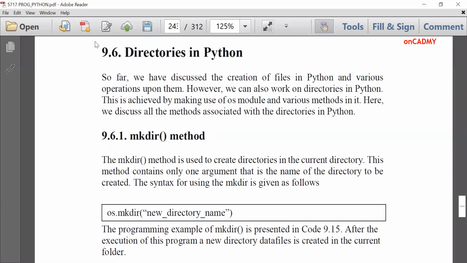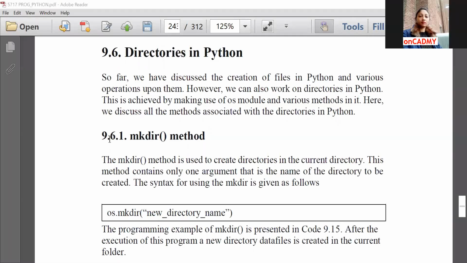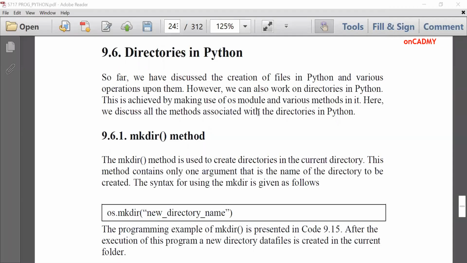And how to create directories in Python? It's very simple. If you are working on the interpreter, then a directory can be created by using the command mkdir, where mkdir stands for make directory. But before using any of the directory methods, we should import the OS module. OS means operating system module, because we are going to work at the operating system level.